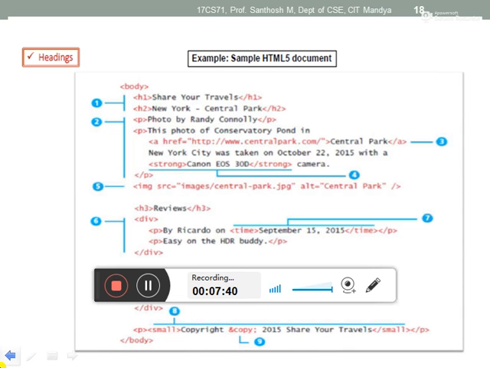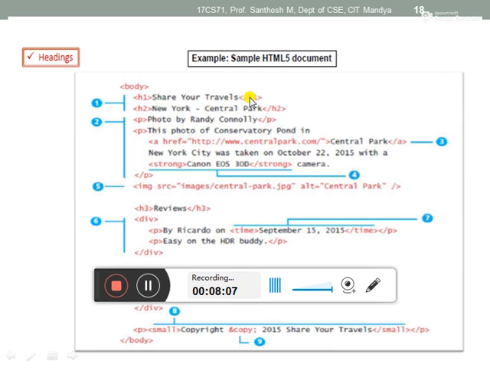So here you see for that example, H1 is the pair tag. Pair tag in the sense, here is the opening tag, and this one we call the closing tag. For the opening tag, we just mention the element inside angular braces. This H1 we call an element. And then if you want to close this one, we close by using a forward slash, mentioned before the element. So that is a pair tag.